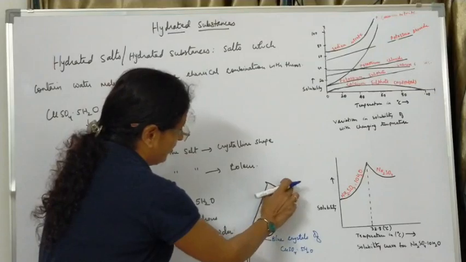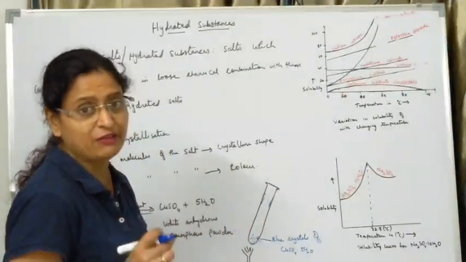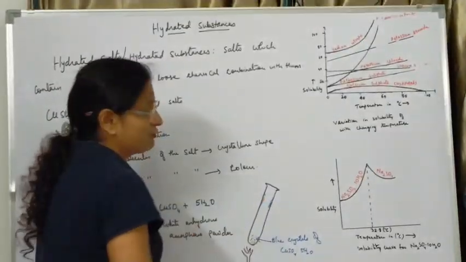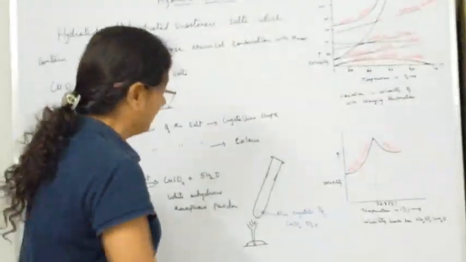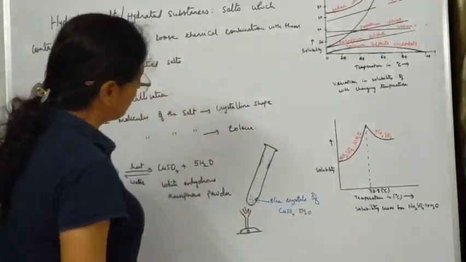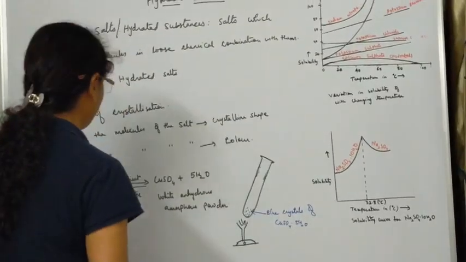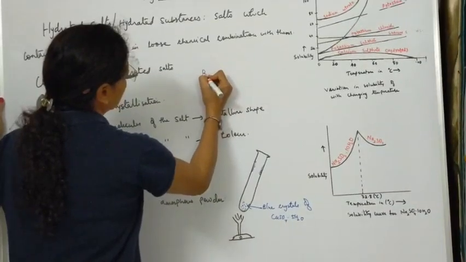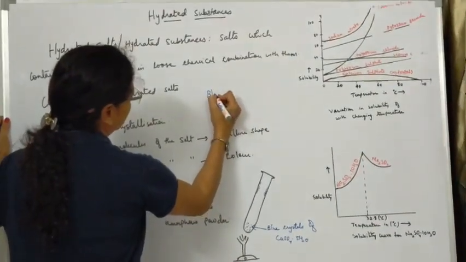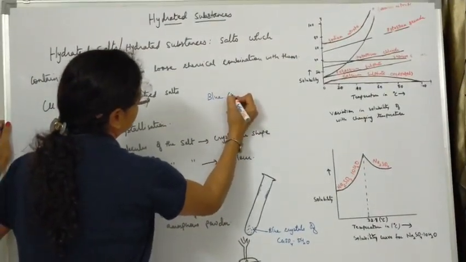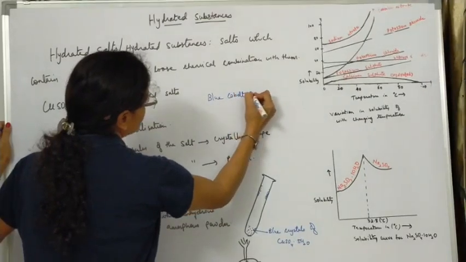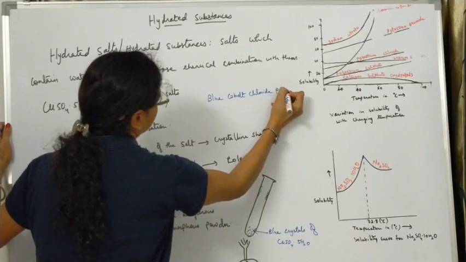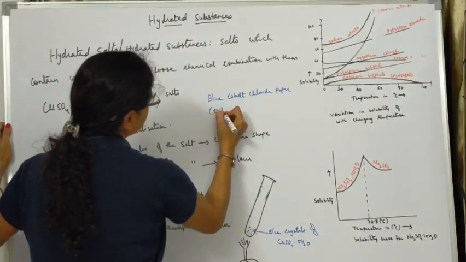If we collect this liquid and test it, it will give a positive test for water, indicating that the liquid which was formed was nothing but water. Now what is the test for identification of water? That is blue cobalt chloride paper, that is CoCl2.